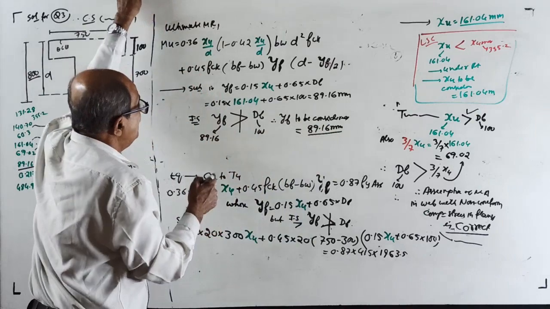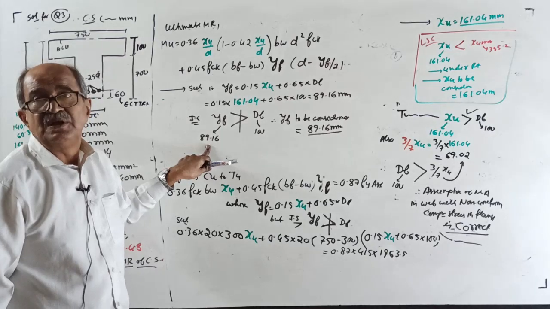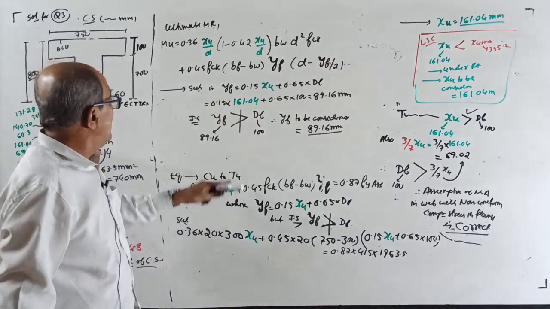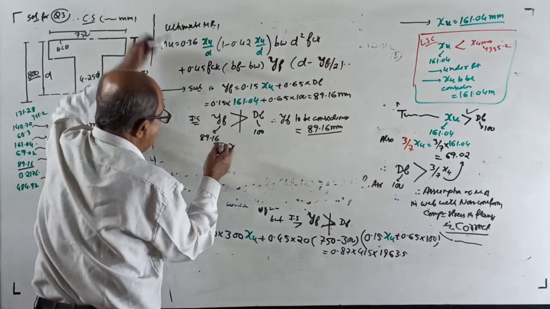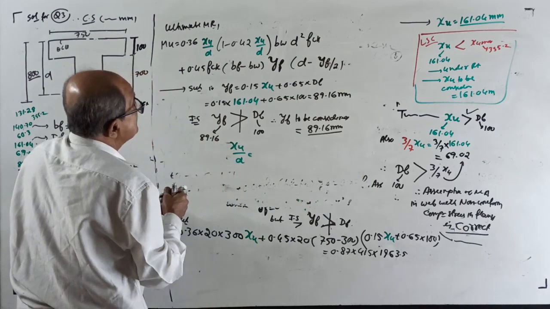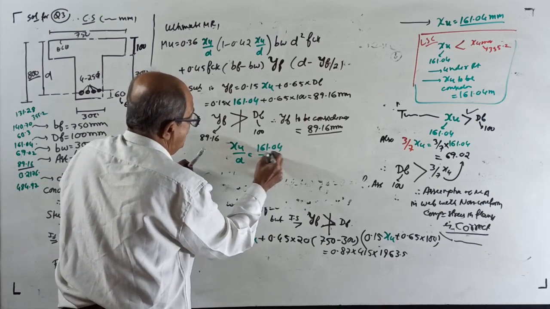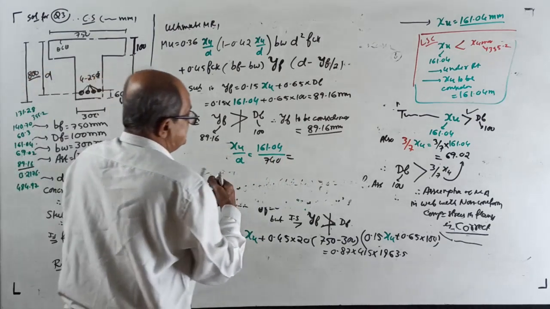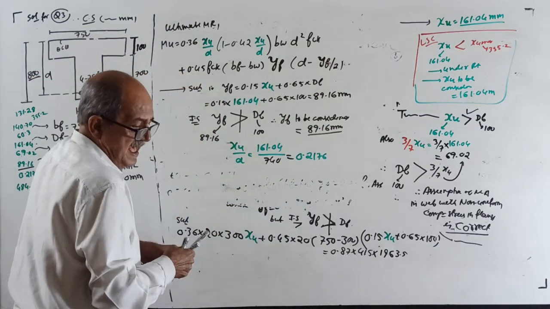In some rare cases when you substitute, yf can come more than df. Suppose you got 103.8. Then you cannot take more than 100. Then what you do? Take the depth of flange, df; that value is cancelled, take whatever is df. Now, before substituting, get xu by d, because that also you require. xu by d equal to 161.04 divided by d, which is 740. That also I got, 0.2176.